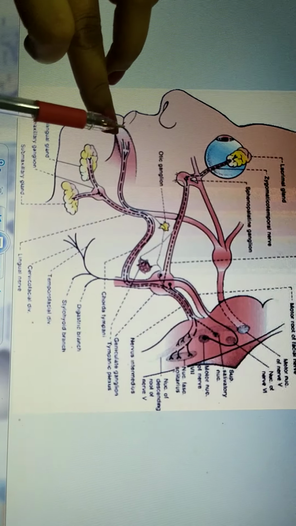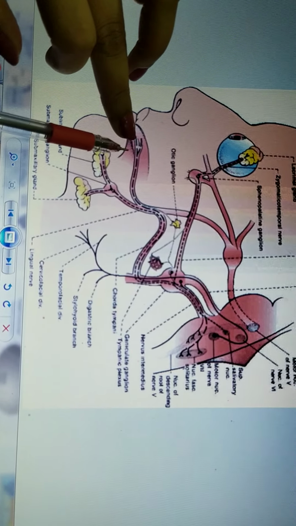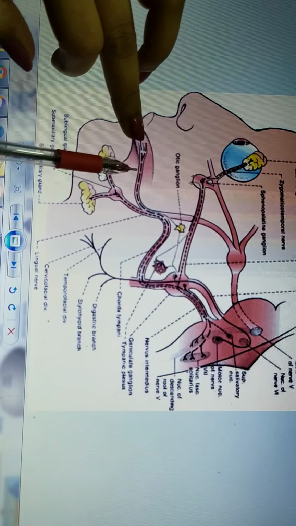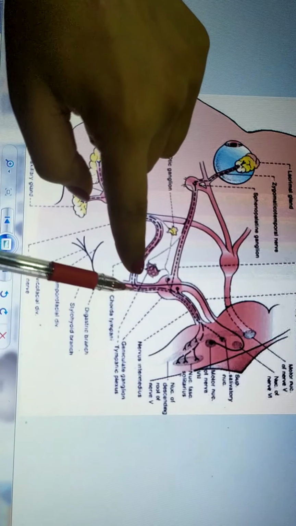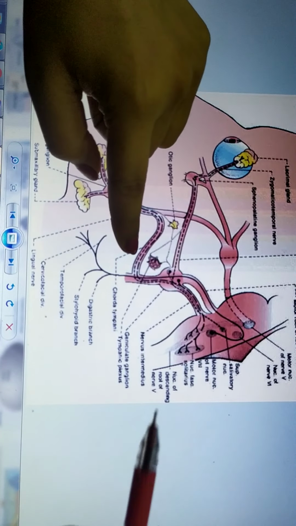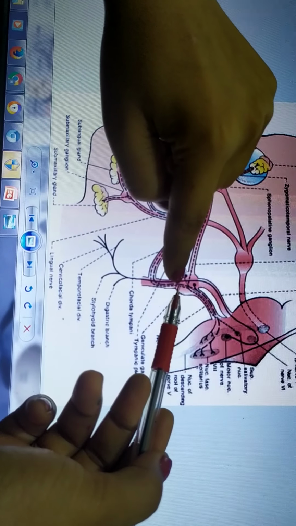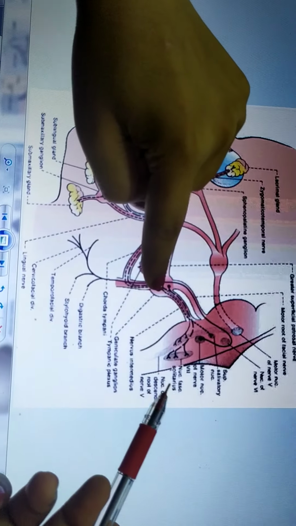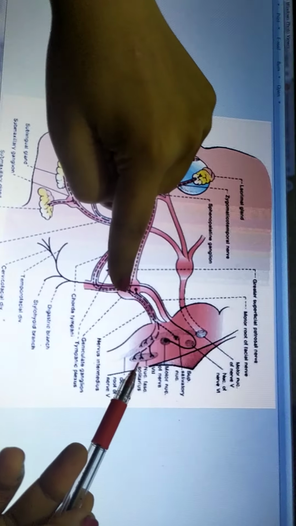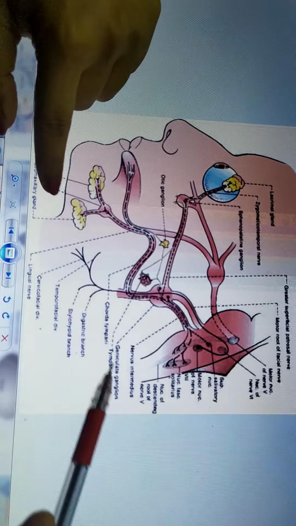The next is fibers which carry the sensation from anterior 2/3 of the tongue. This starts from here, then they also pass through the geniculate ganglia, and then they enter to the nucleus tractus solitarius.